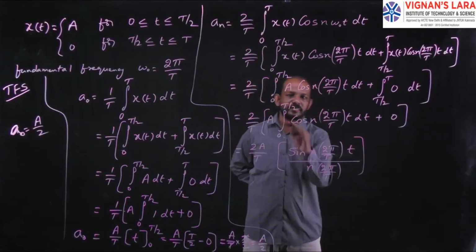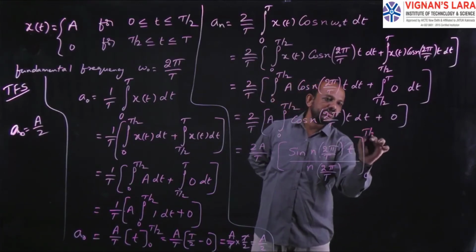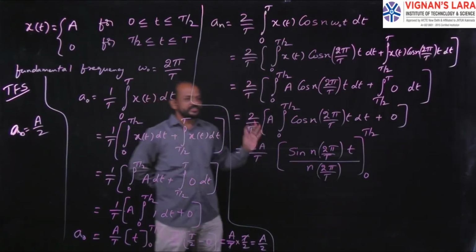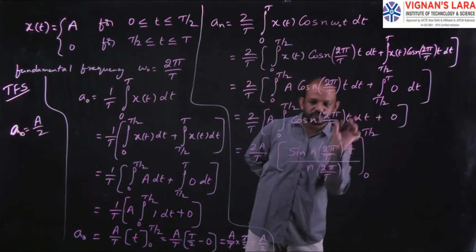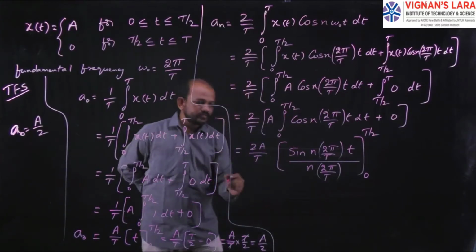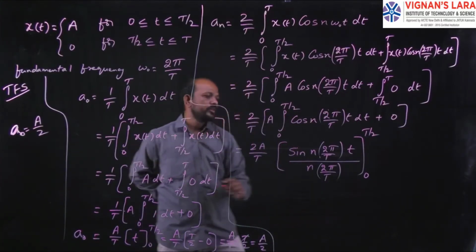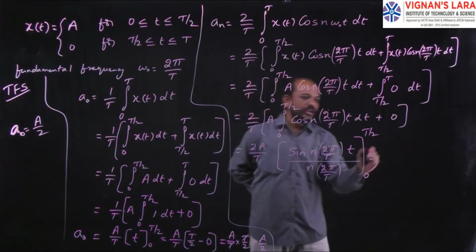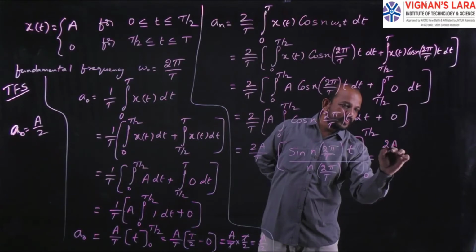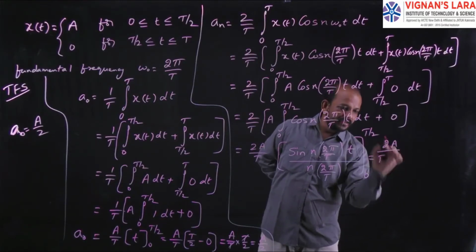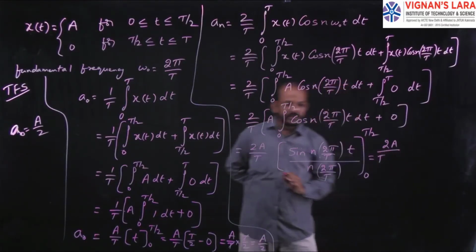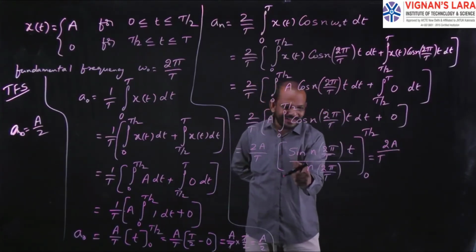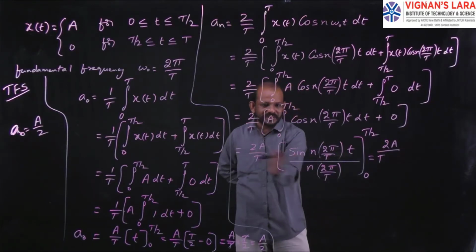So this is the integration, and now I have to apply the limits from 0 to T by 2. There is no need to write the lower limit because 0 into everything is 0, so leave it. Here n 2 pi by T is a constant, so bring that outside.